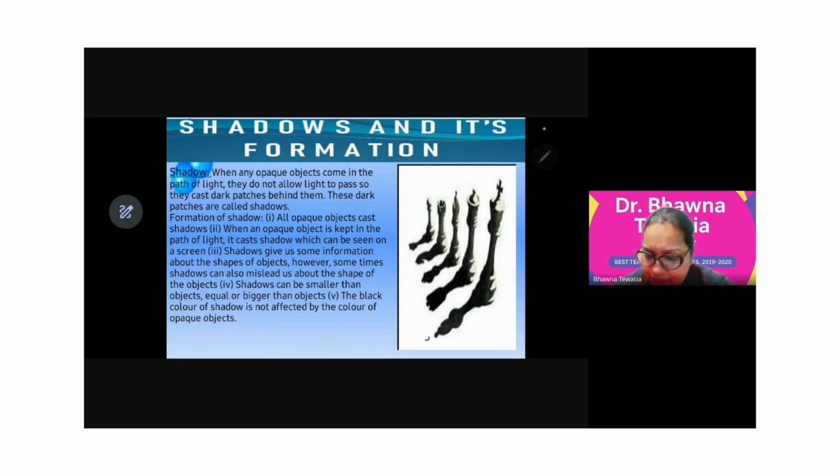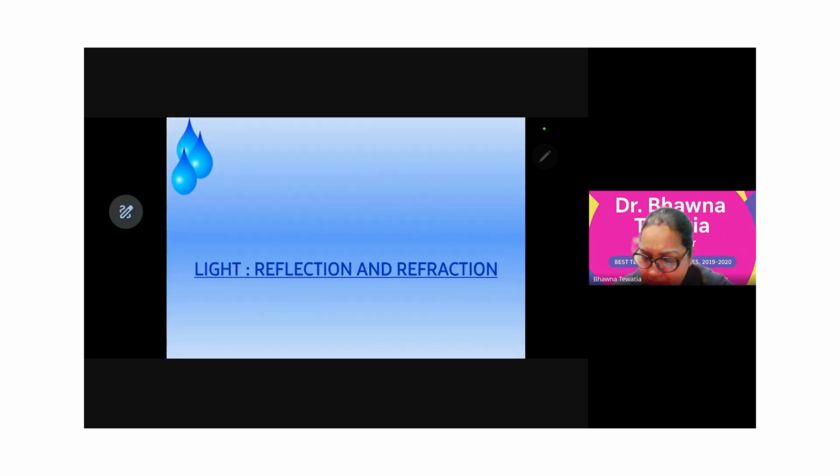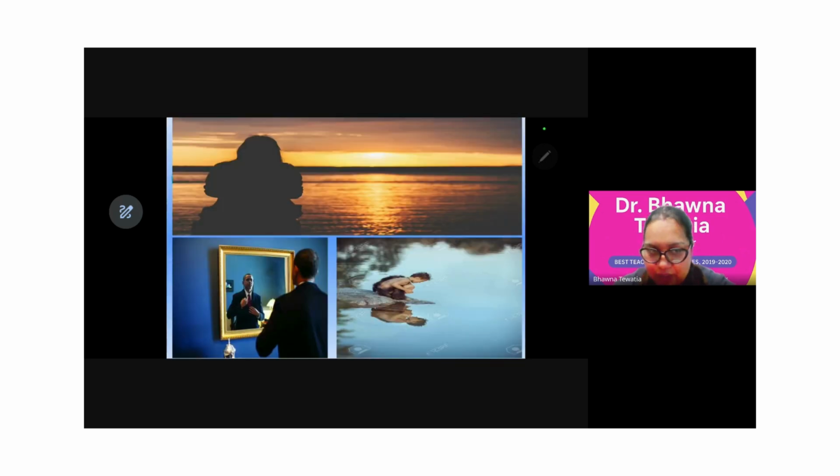So we are not going with the pinhole camera. We will be going with the reflection part, the main part which is covered. Like there are three pictures. Can you describe what you are looking at on your screen? What are you seeing on the screen?